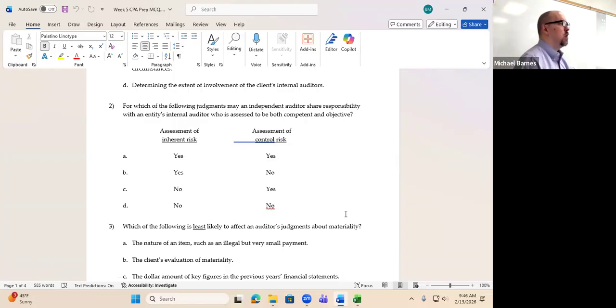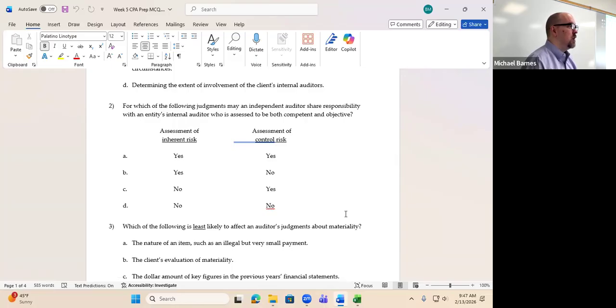So this basically asks a question: the internal auditor is going to help us. When can we use their assessments? And the answer is never. We can never use their assessments. Can we use their work and assess it on our own? Yes, but they don't get to make judgments about inherent risk or control risk or anything related to the audit. They're just there to provide work, and we're going to utilize that work in some capacity to give us assurance. So they don't provide assessments to us; they just provide us the work.